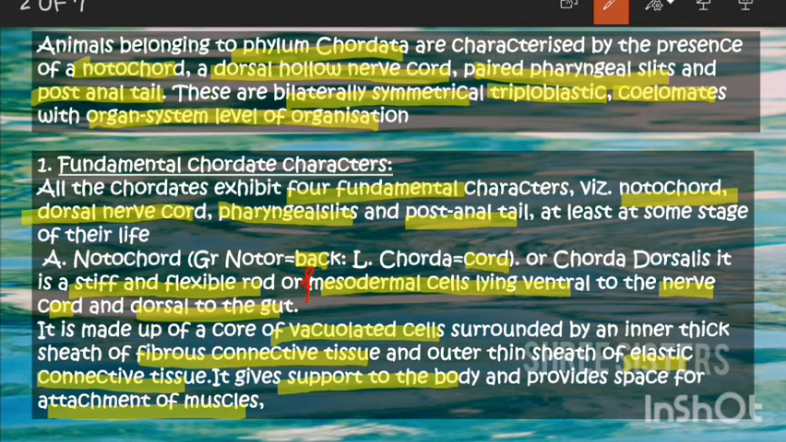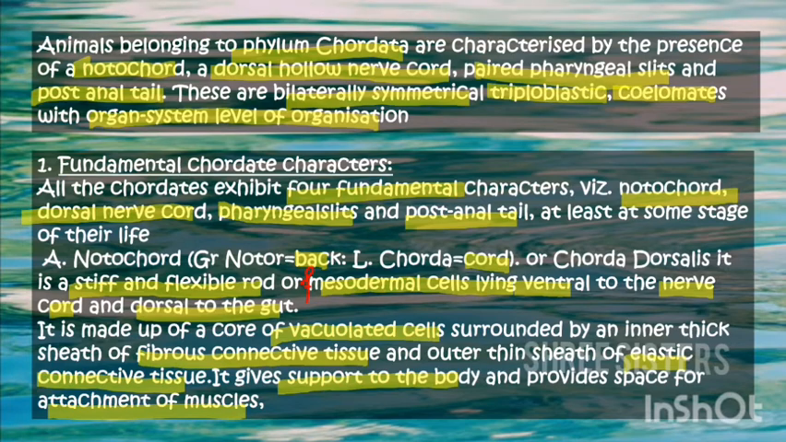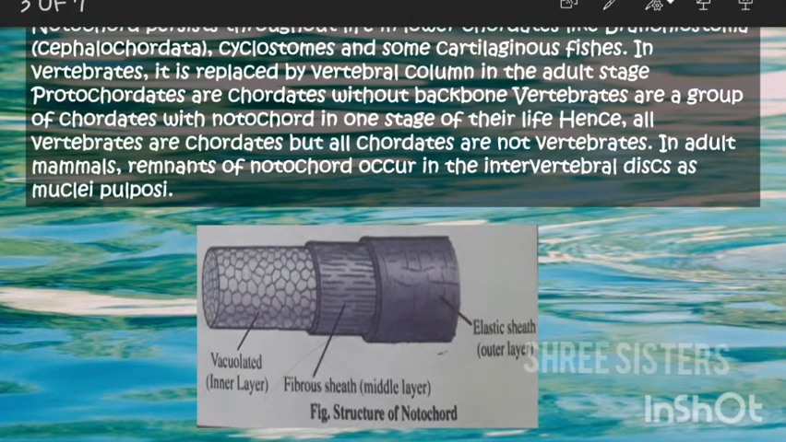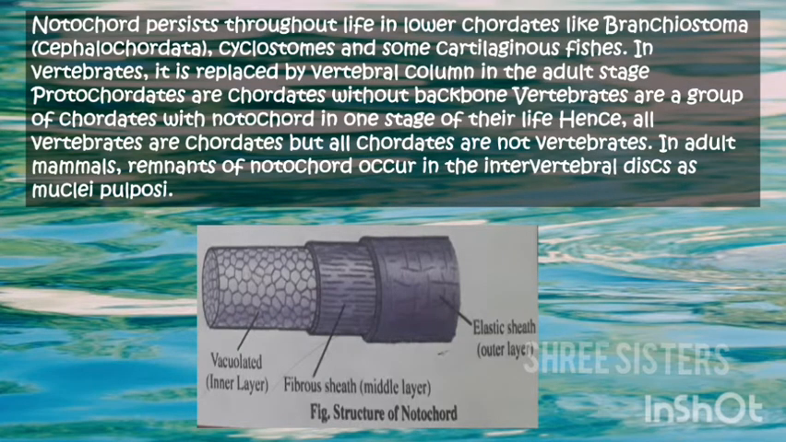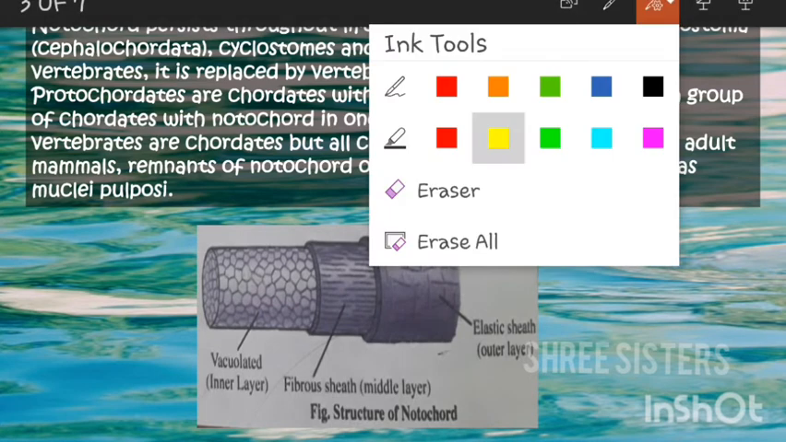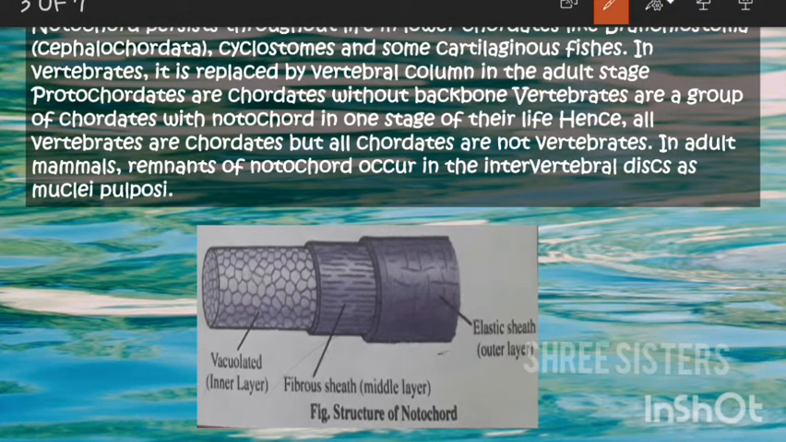So it will give support to the body, like a backbone you could say, and it will provide space for the attachment of the muscles. And next, the notochord: for some animals it will be there throughout life, in lower chordates like Branchiostoma, which is a cephalochordate. Chordates are again divided into three, and in cyclostomes and in some fishes it will be there throughout life.